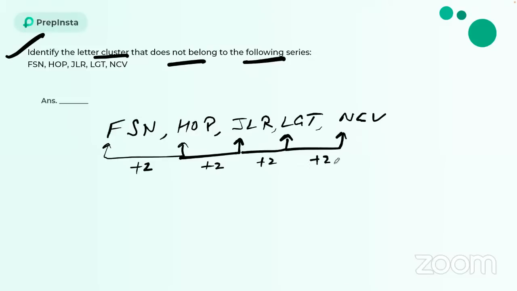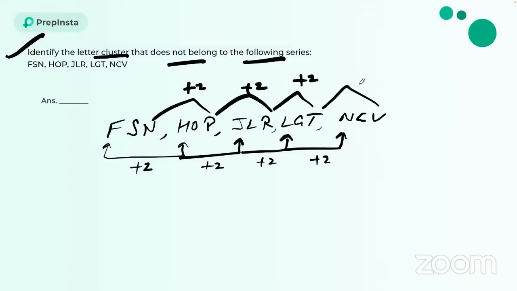Again plus 2. So this is not giving me the correct logic. So that means let me check any other. If I check the last one, N O P, again plus 2, Q R again plus 2, S T again plus 2, U V again plus 2. So let me check the center alphabets now.